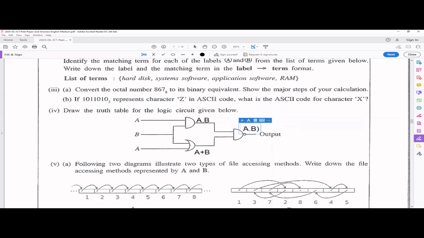Your output is again a NAND one, so it's a kind of dot operation there. This is your basic operation, and we should have a negation of the whole thing. In the paper you can write it with the top line, but for typing purposes, I will use the other format of negation.